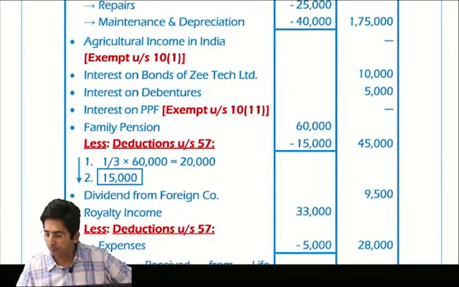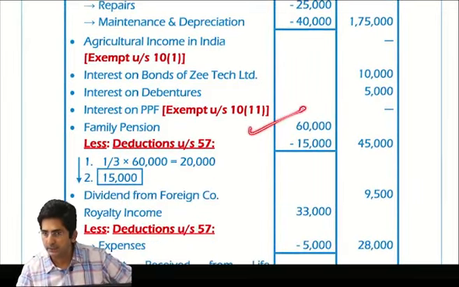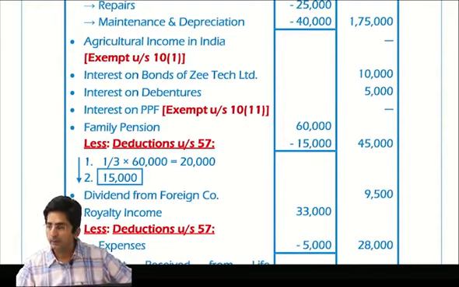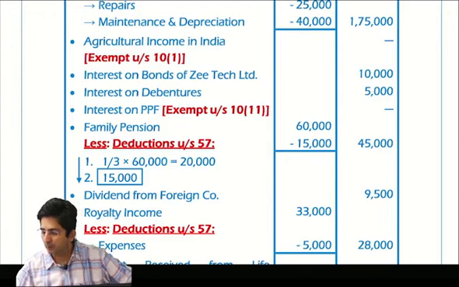So see how I have shown. First in the inner column, 60,000. Less deduction under section 57, 1/3 or 15,000, whichever is lower. So what is lower? 15,000. Outer column, 45,000.